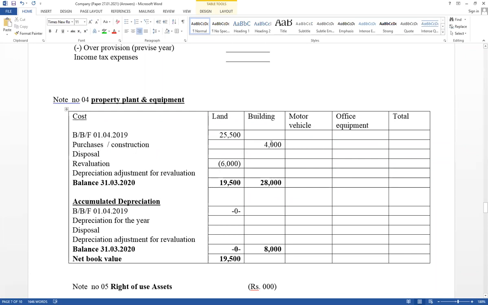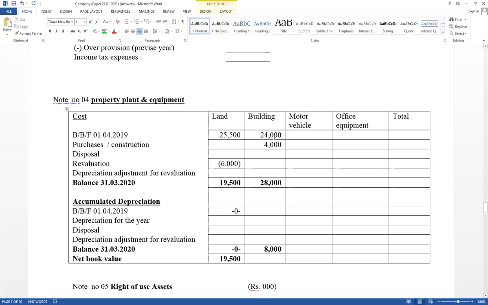Reason, construction was completed end of the year. It is not available during the current period. We are going to provide information. Therefore, opening balance should be disclosed. Therefore, opening balance equal to 24,000. This one minus this one. Therefore, construction of the new building was completed end of the year. It is not available. Therefore, during the current period, as a building available only 24,000.